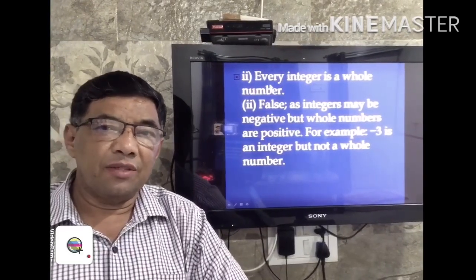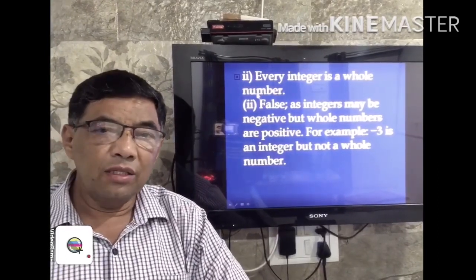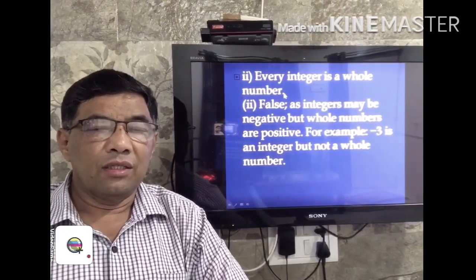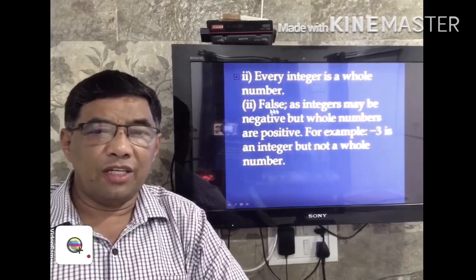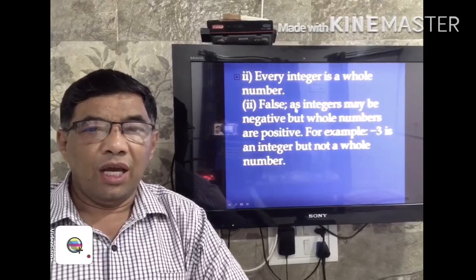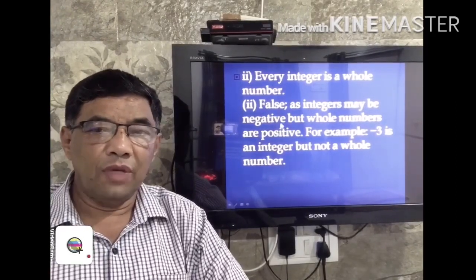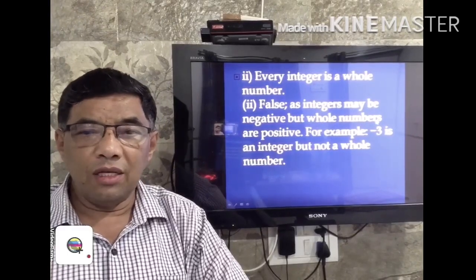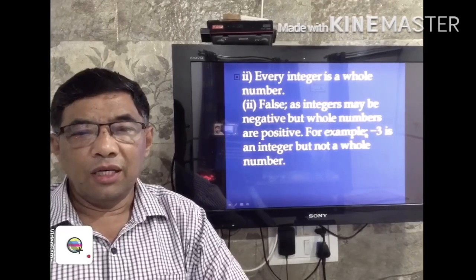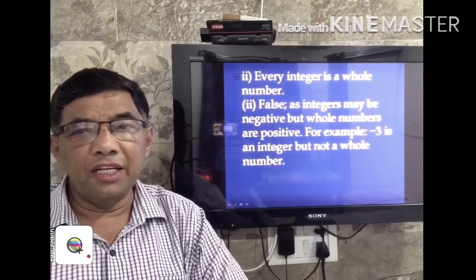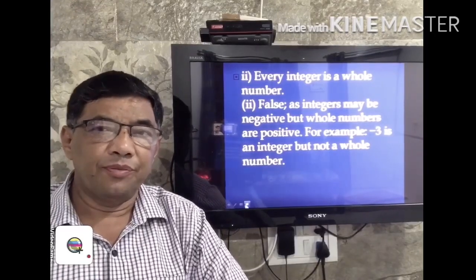Now we see the next. Second one is, every integer is a whole number. Answer. This statement is a false statement, as integers may be negative, but whole numbers are positive. For example, -3 is an integer but not a whole number.